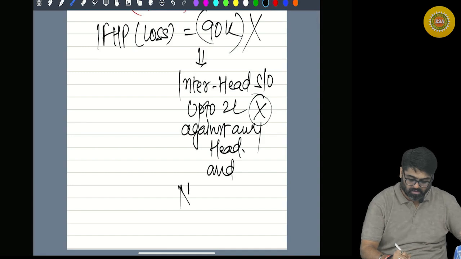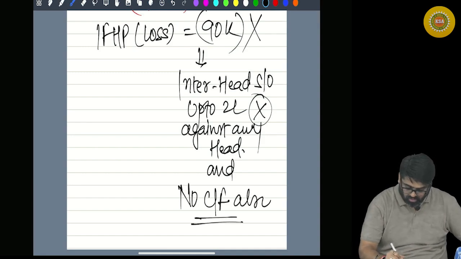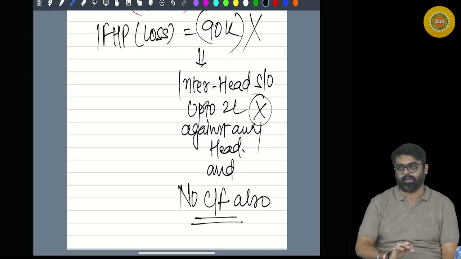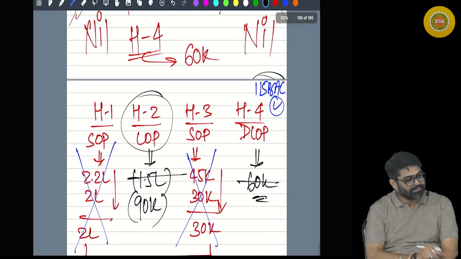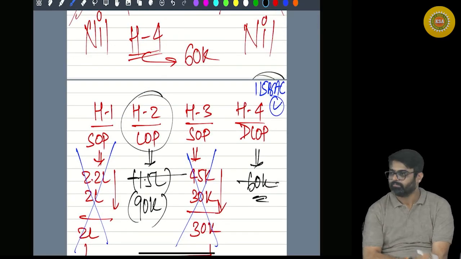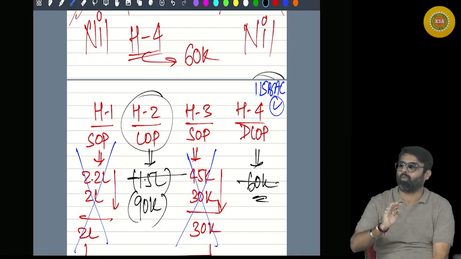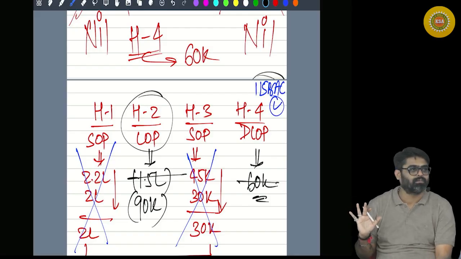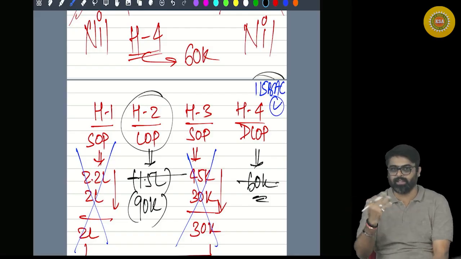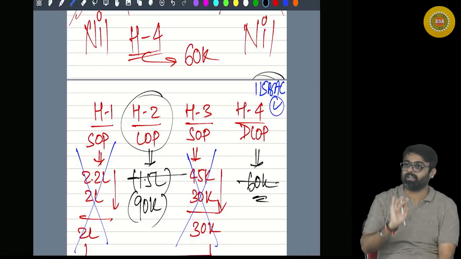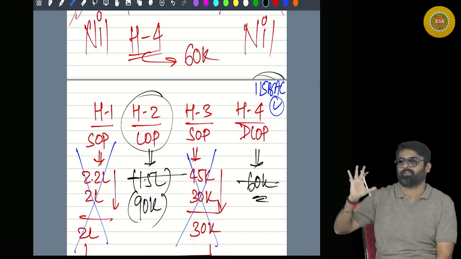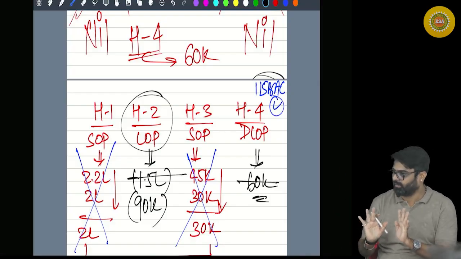And no carry forward also. Why? Following BAC means bakwas. Bakwas in Hindi, in English it means bullshit. Real meaning, I am telling you.